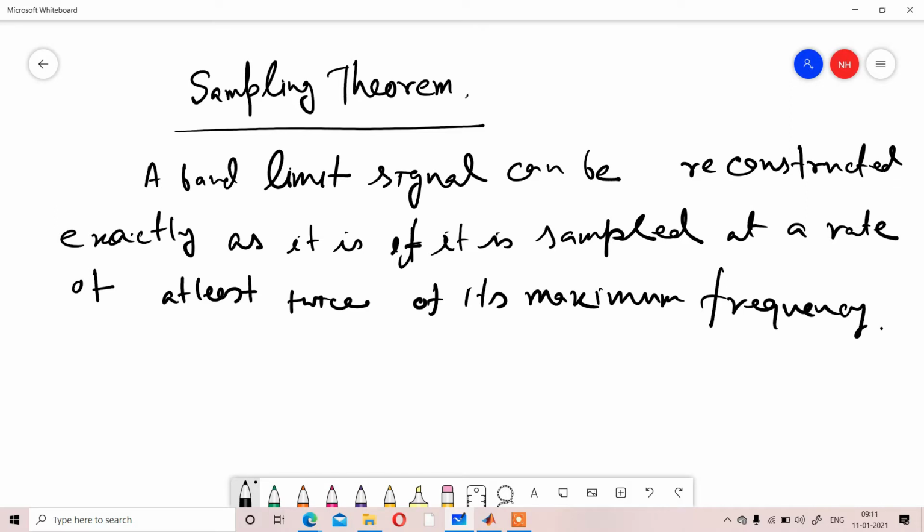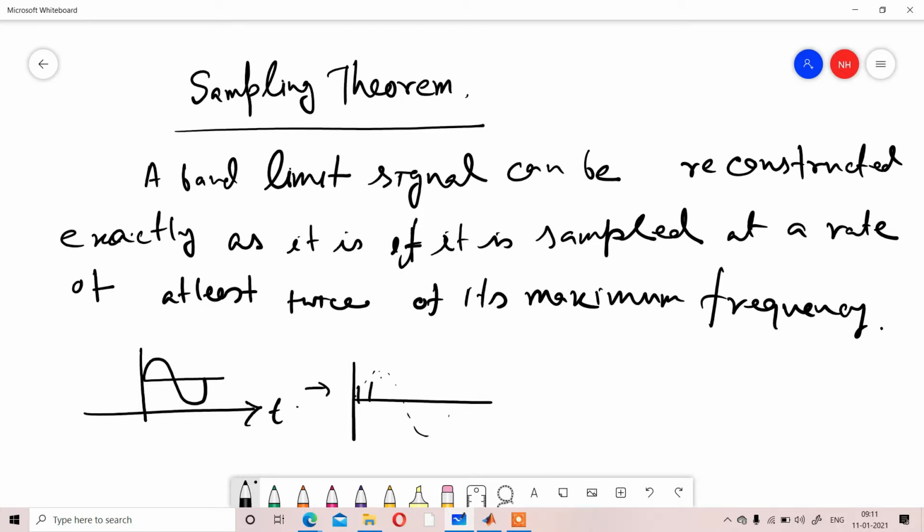Suppose you are discretizing a sequence, you are sampling a signal from a continuous domain to a discrete domain. Then you need to regenerate that sampled signal to the continuous domain.